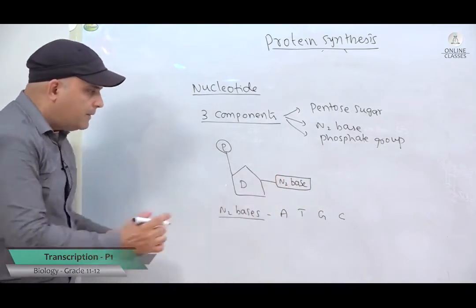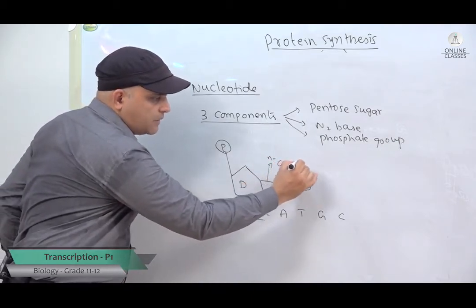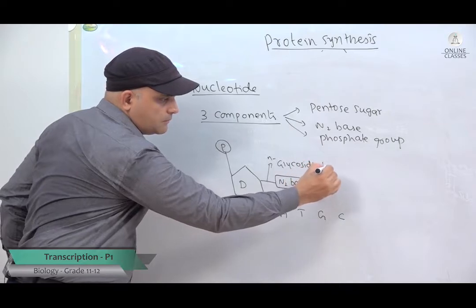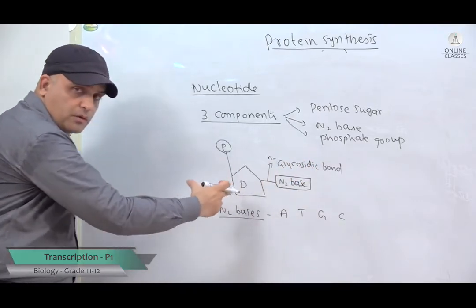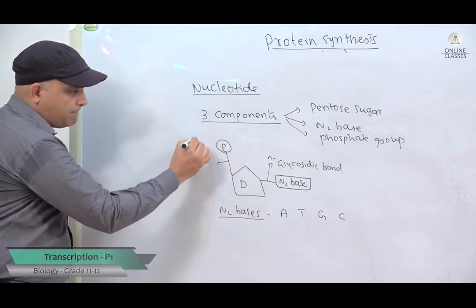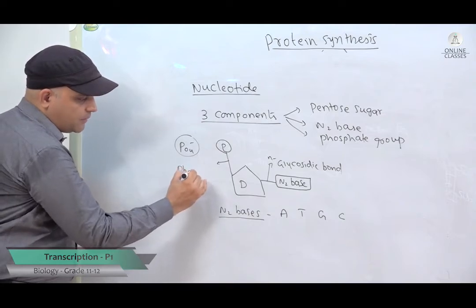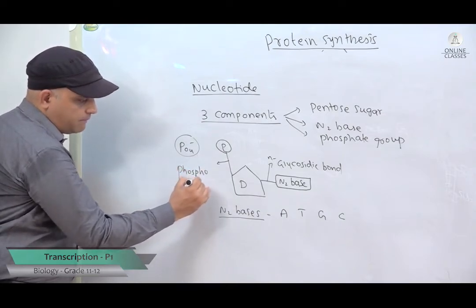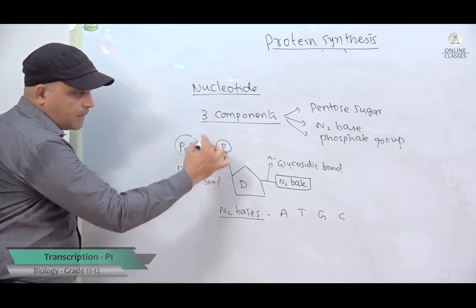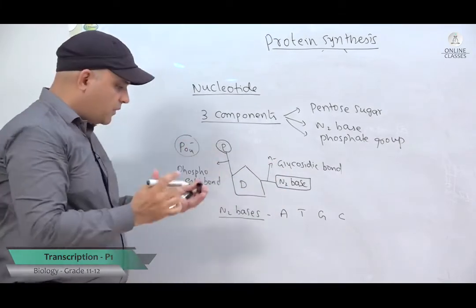Okay? And name the bond here, this is the glycosidic bond, or you can say N-glycosidic bond, between the pentose sugar and the nitrogenous base, and this is the phosphate group. So, this is attached to the 5th carbon here, this is a phosphoester bond, and this whole thing is called one nucleotide. And so, I think it is clear what is the structure of a nucleotide.